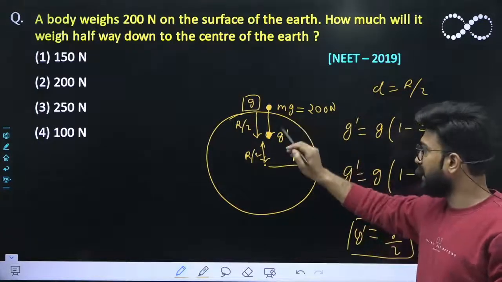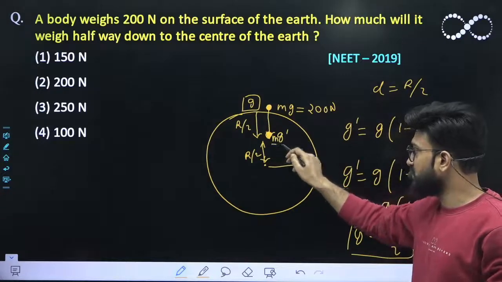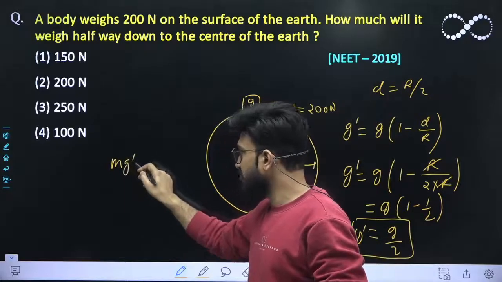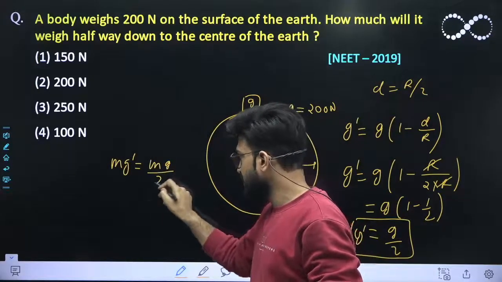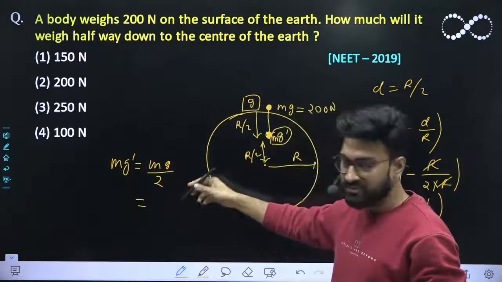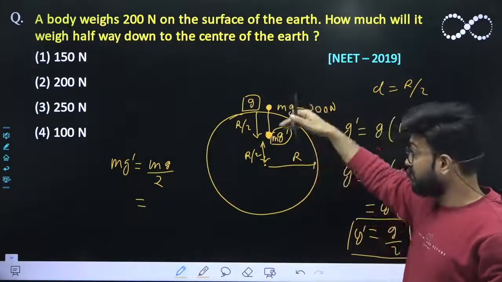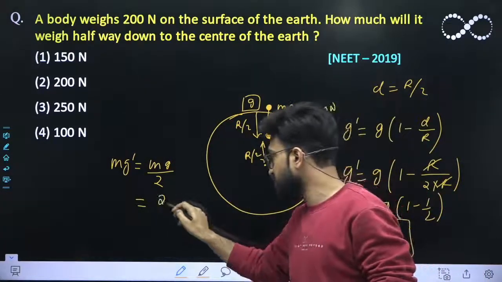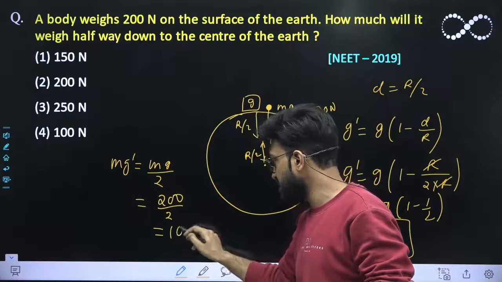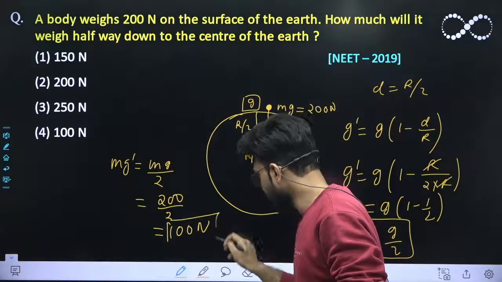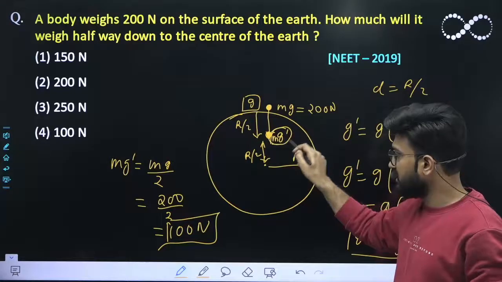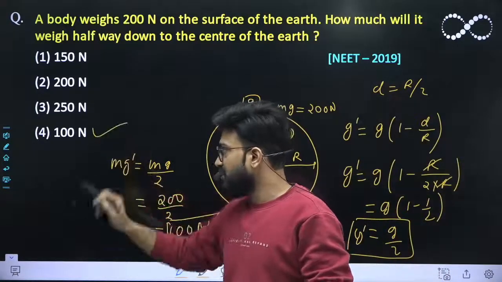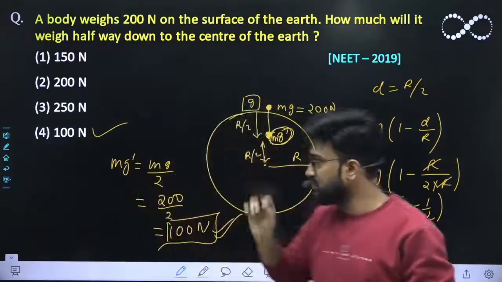If a small mass m kg is placed over here, its weight would be m into g dash. That is m into g by 2. So it is half of the weight as compared to the weight on the surface of Earth. It would be mg by 2, where mg is 200, so it would be 200 by 2, which is 100 Newton. So if you move to this particular point, the weight comes out to be 100 Newton. So the answer is your fourth option. This is the option that you should choose.